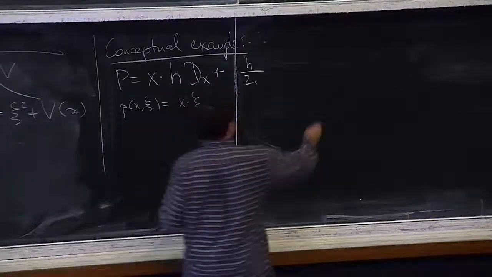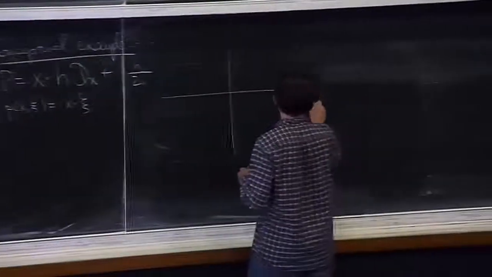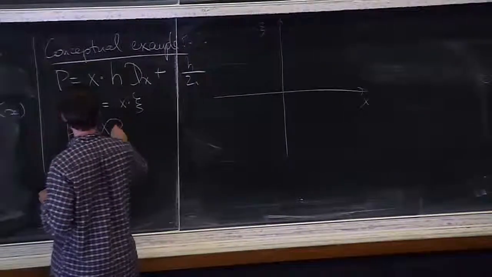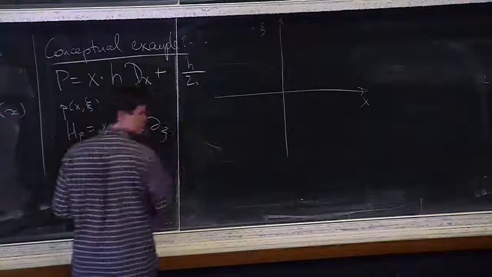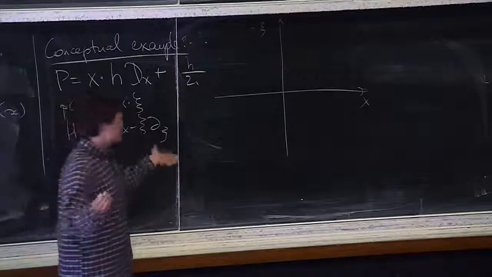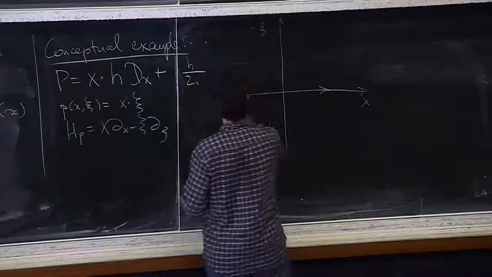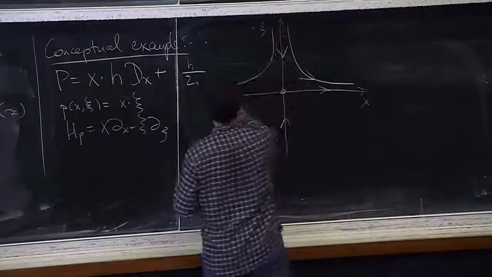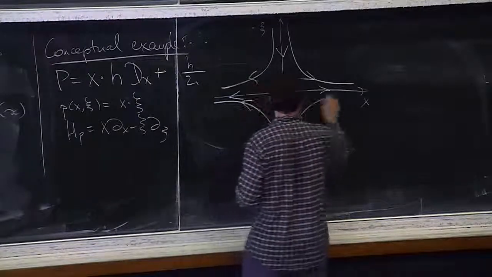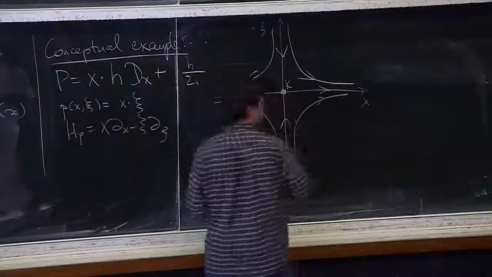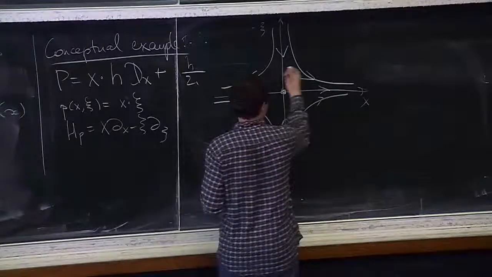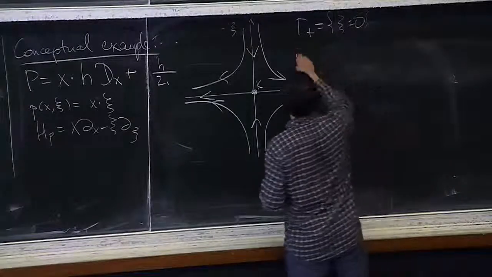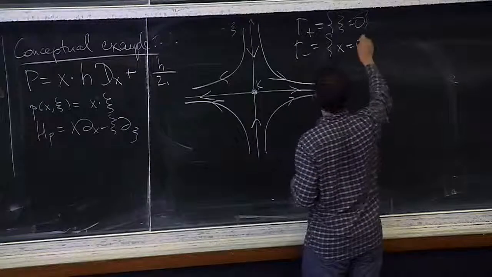Well, what's the Hamiltonian dynamics? If this is x and this is psi, the Hamiltonian vector field is x partial x and psi partial psi. So what you see is the hyperbolic flow, which looks like that. So this is my trapped set at 0. And then my outgoing tail is psi equals 0. And my incoming tail is x equals 0.